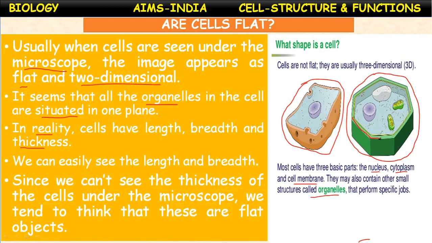You will see slowly when you change the focus under the microscope, you will see the thickness slightly. The cell wall is a tough structure, so you will see the thickness of the wall. This three-dimensional image becomes clear if you reduce the intensity of light as well.